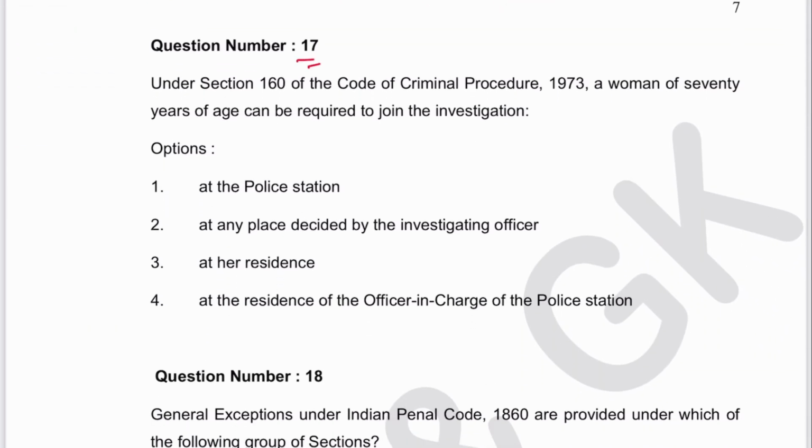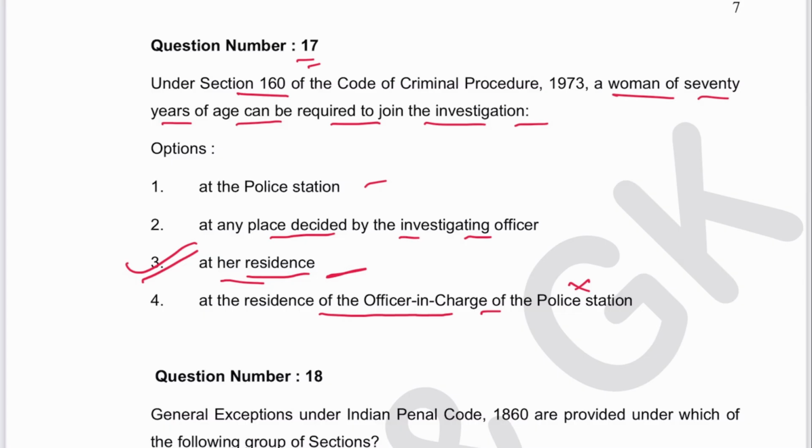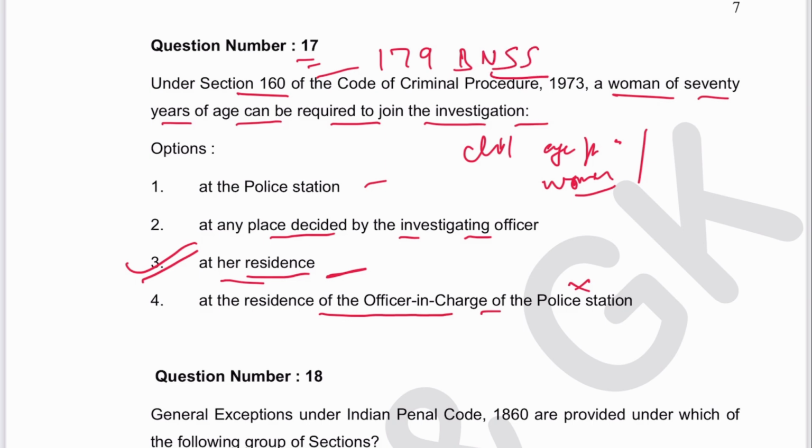Next is 17. Under section 160 CRPC, a woman of 70 years of age can be required to join the investigation at police station or any place decided by the investigating officer? No. At her residence, at the residence of officer in charge of police station? No. 3 is the answer. At her residence. A child or aged person above 60 years, they cannot be asked to come to the police station. Now section 160 has become section 179 in BNSS. Alright.